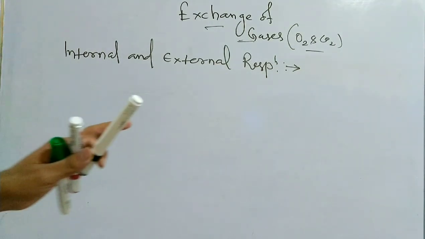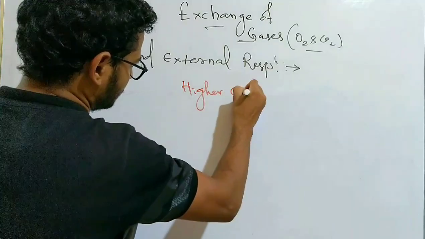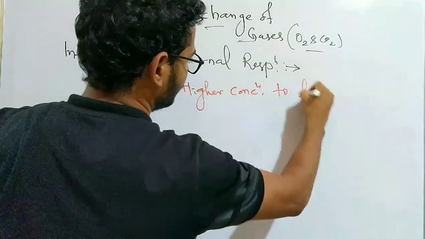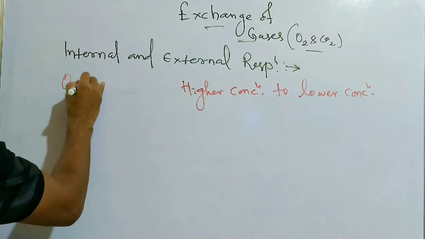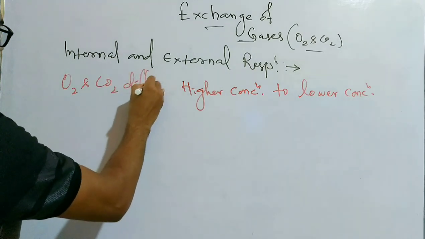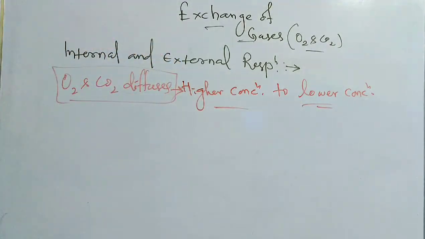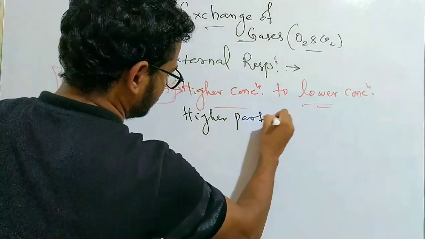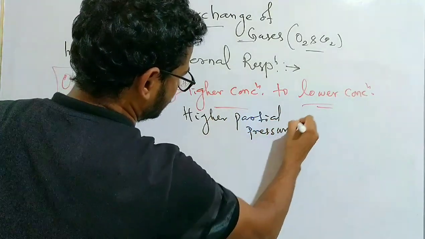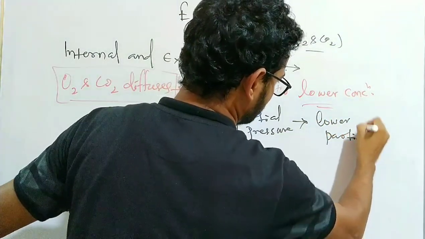Oxygen and carbon dioxide diffuse from an area of higher concentration to an area of lower concentration, or from an area of higher partial pressure to an area of lower partial pressure.